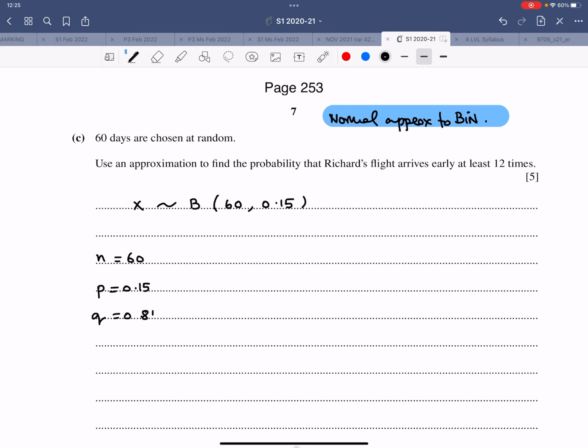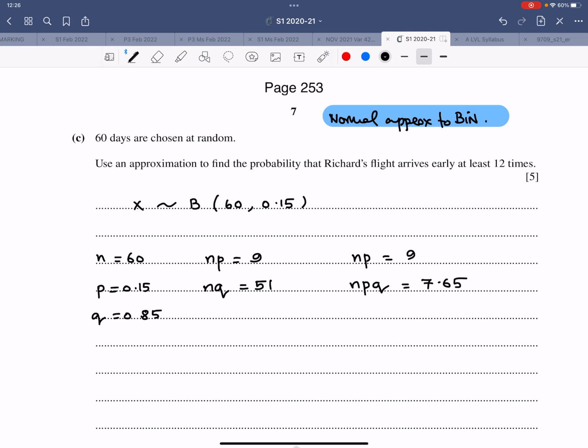So 60 into 0.15, that comes out to be 9. So therefore NP comes out to be 9. And NQ comes out to be 51. And I'm writing NP again as 9. And NPQ, that comes out to be 7.65.